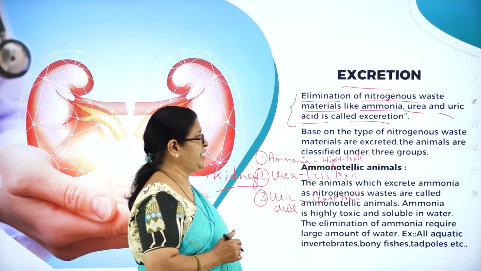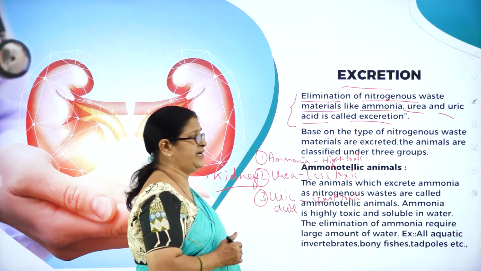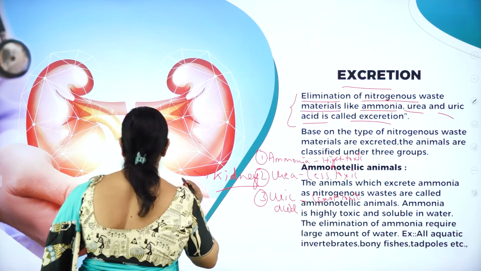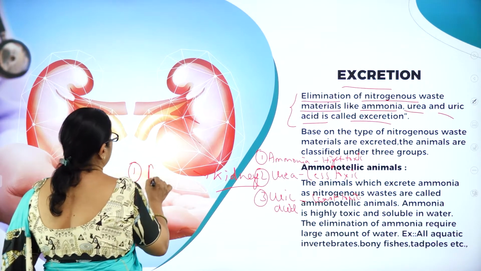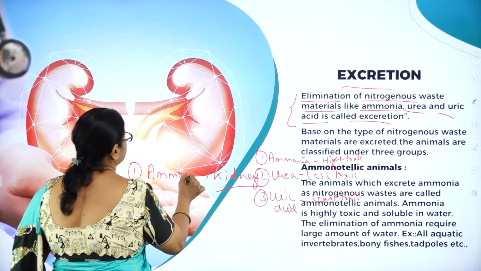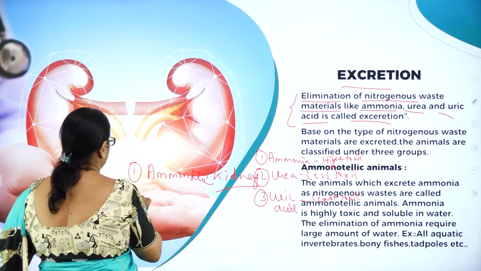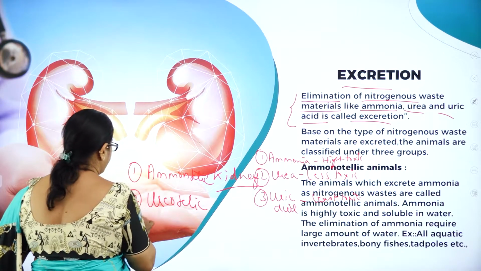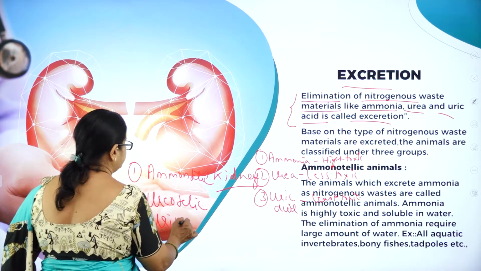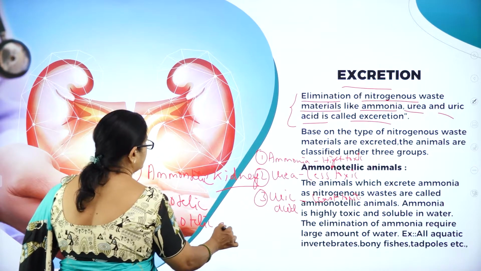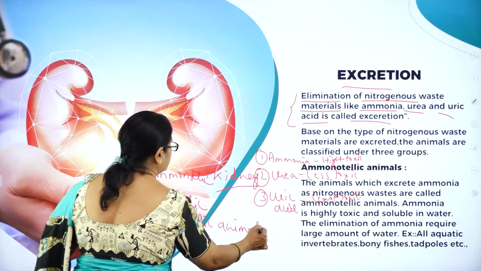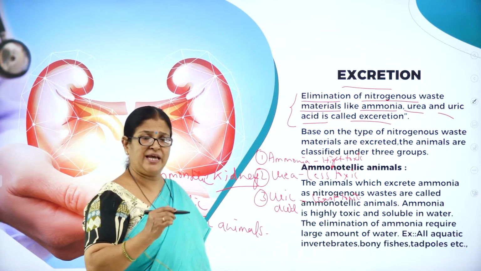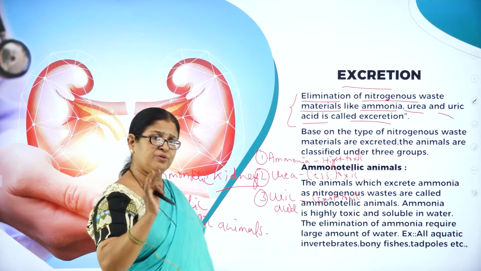Based on the type of nitrogenous waste materials that are excreted, the animals are broadly classified into 3 categories. So what are the 3 categories? One is called ammoniotelic animals, another ureotelic animals, and the third uricotelic animals. So based on the nitrogenous waste the animals eliminate, they have been broadly classified into 3 types.